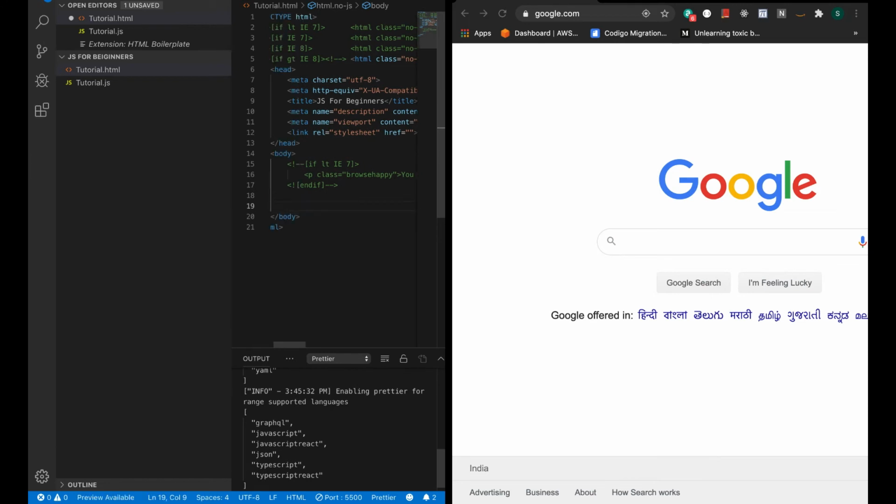And we'll add our script right here. You need to add type, which will be text/javascript.